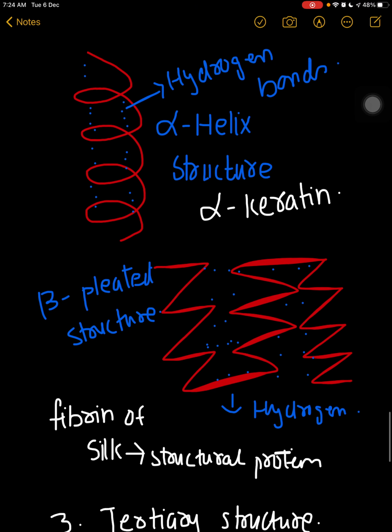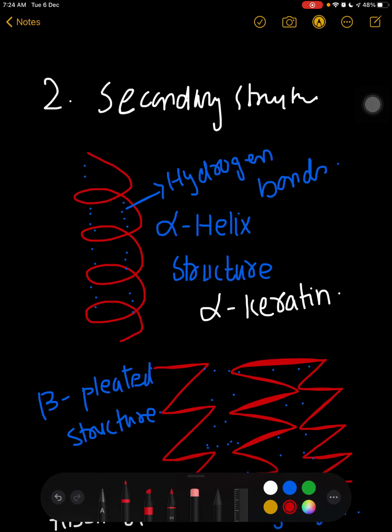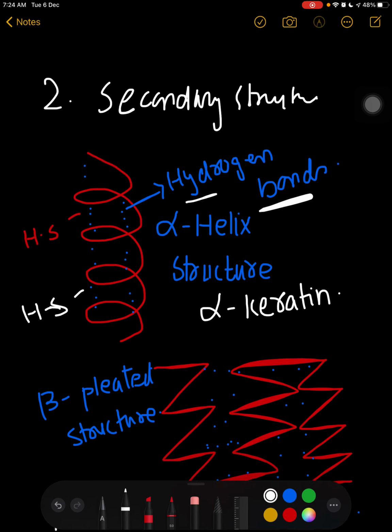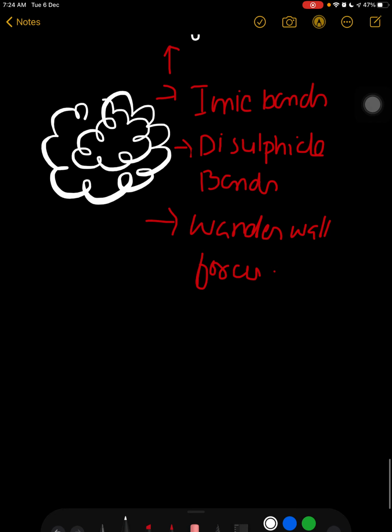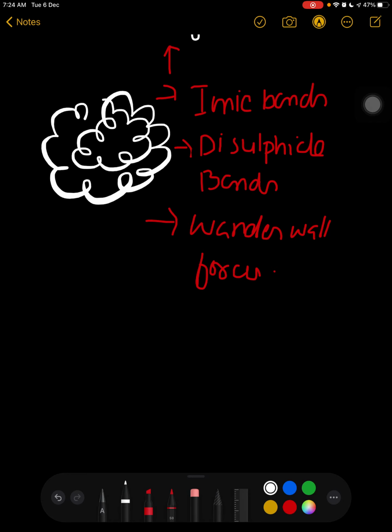And this secondary protein has hydrogen sulfide bonds too, and also hydrogen bonds too. The hydrogen bonds are quite important for MCQs, right? That's tertiary protein. Mostly the functional proteins are tertiary proteins.